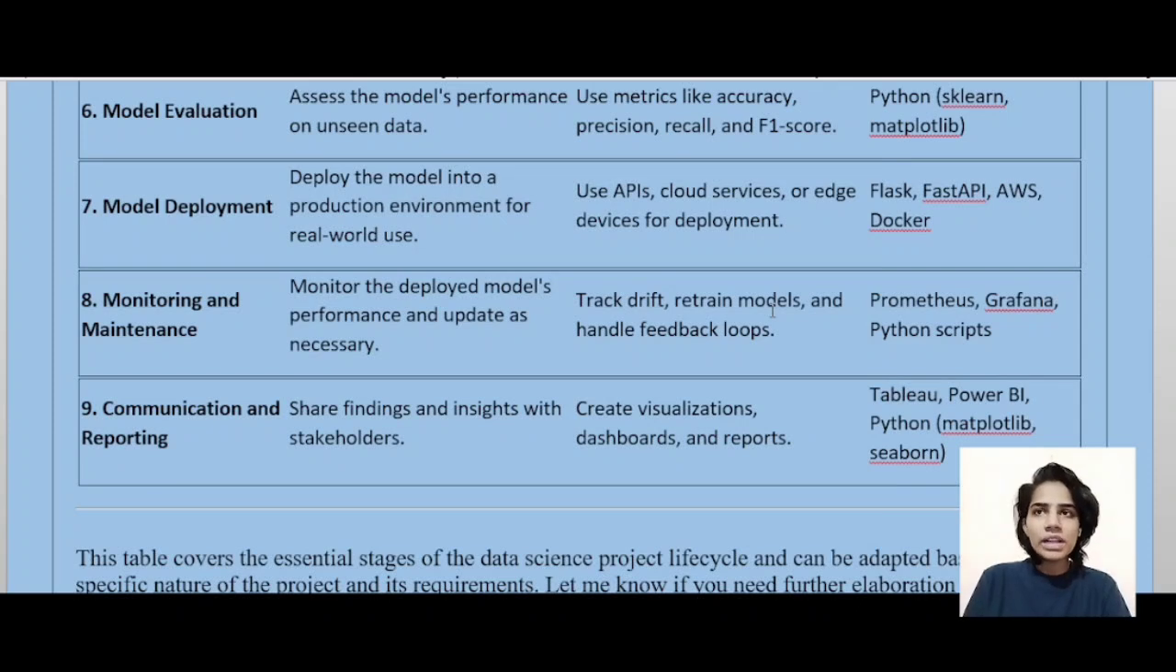Next stage is model deployment. So deploy the model into production environment for real world use. Use of API, cloud services, or edge devices for deployment, and the tools used are Flask, FastAPI, AWS, and Docker. Next is monitoring and maintenance. Monitor the deployed model's performance and update as necessary. Now, track drift, retrain models, and handle feedback loops. Prometheus, Grafana, and Python scripts are the tools.